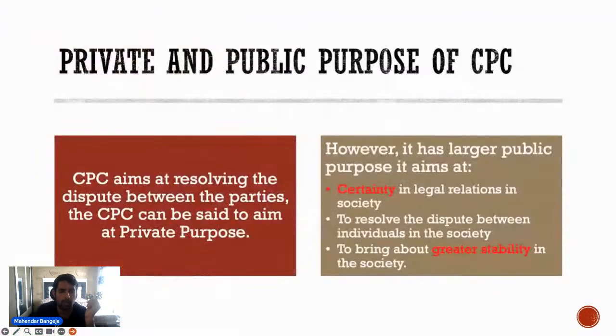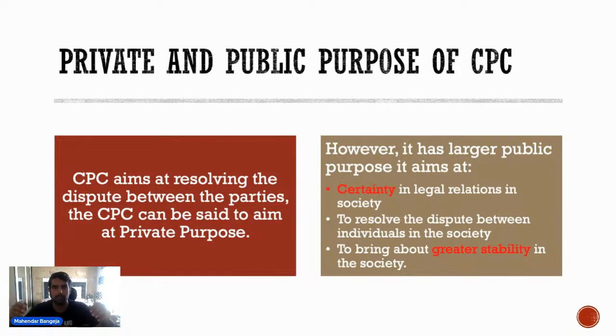And then CPC has both a private and a public purpose. CPC aims at resolving a dispute between two parties. First, it aims to resolve disputes between two parties. So this is a private purpose.